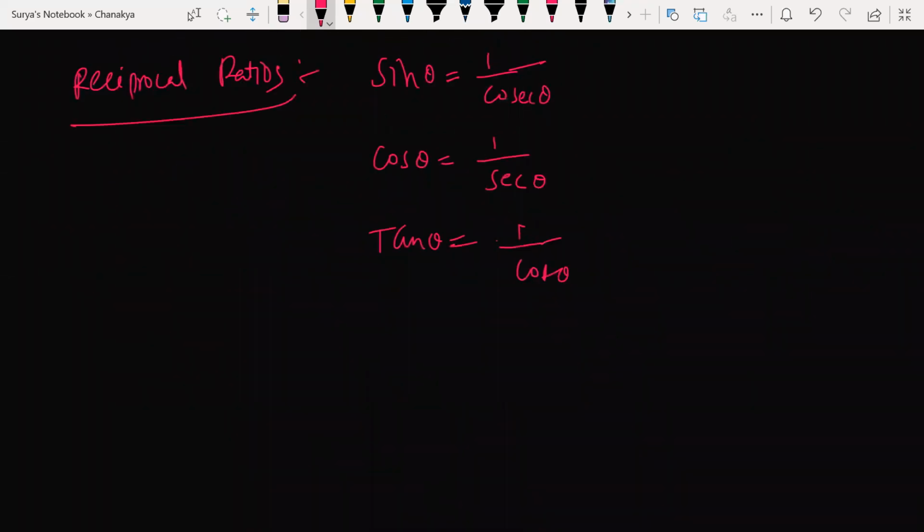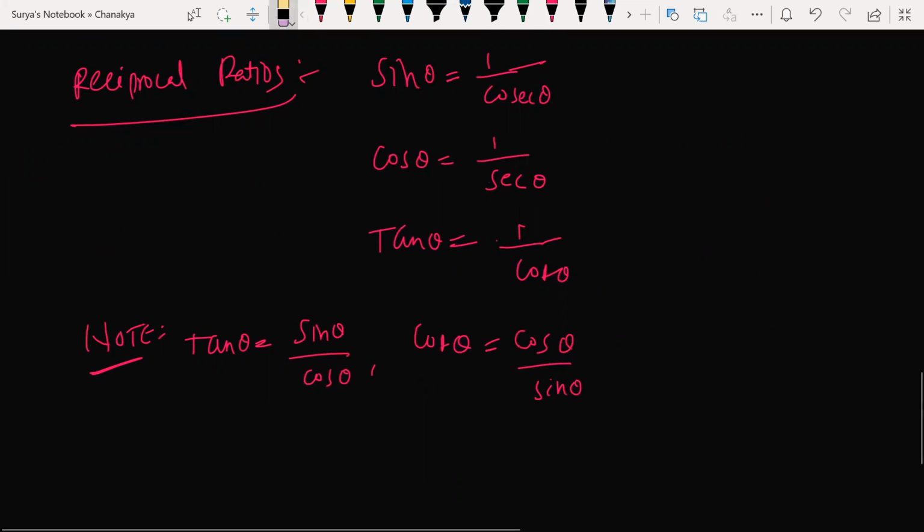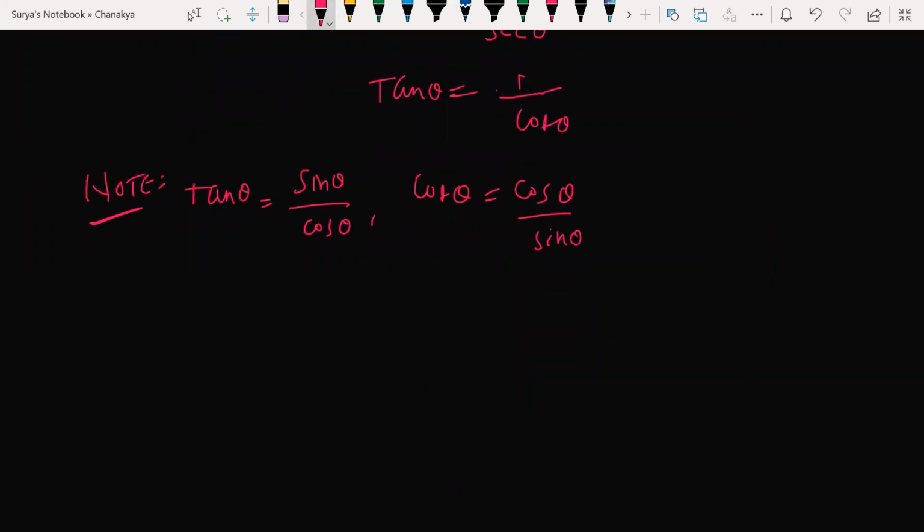Yes, sir. Now, beta, just now I told you, everyone take a note here. Tan theta is nothing but sin theta by cos theta. Now what is cot theta? Cos by sin. Can I say like this? Tan theta is sin theta by cos theta. Cot theta is cos by sin. All right, very simple.